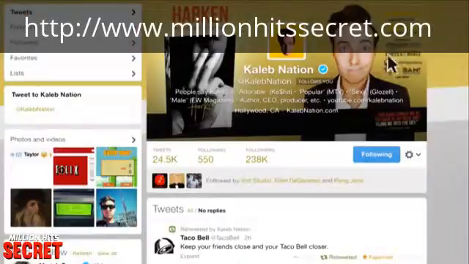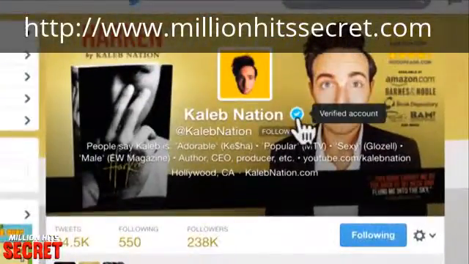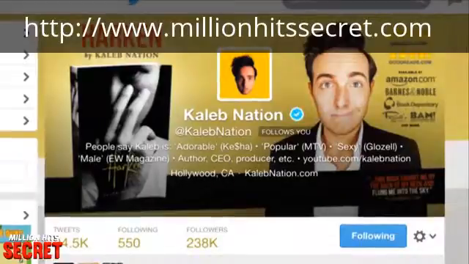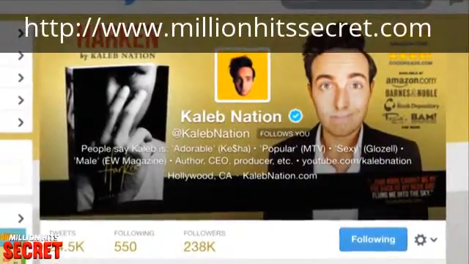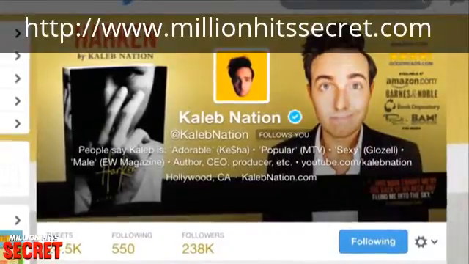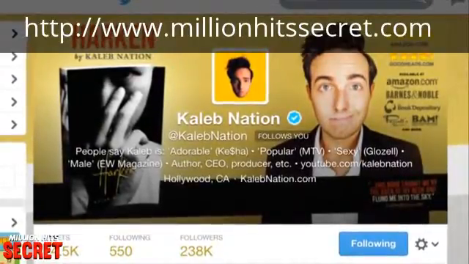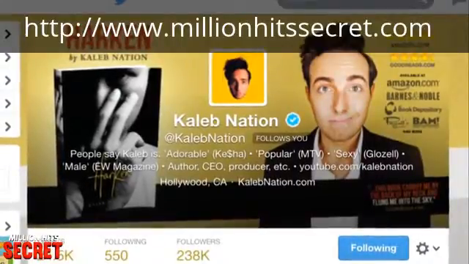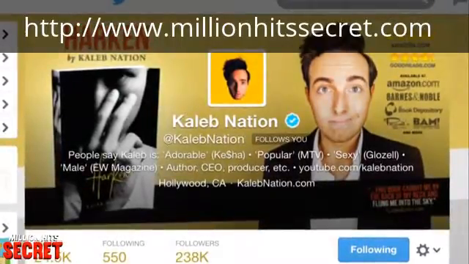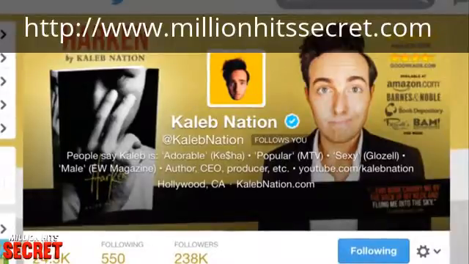Over on my profile, this blue check here is called a verified badge. Twitter uses this to show the official accounts of big corporations or celebrities or people who have a lot of fake accounts posing as them online. Currently, there's no way to ask Twitter to give you a badge. They only do it proactively. I've seen people with over 1 million followers who still can't get the verified badge. So Twitter's process is a huge mystery, and you don't really need to worry about that yet.